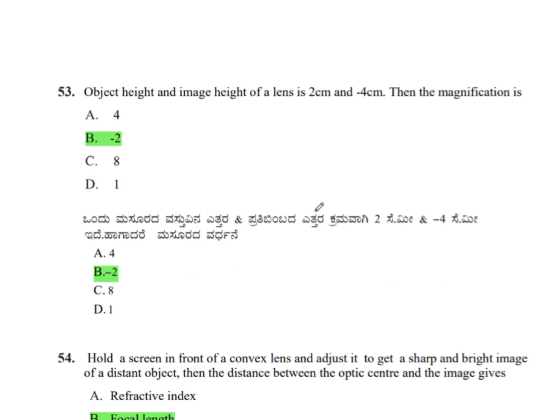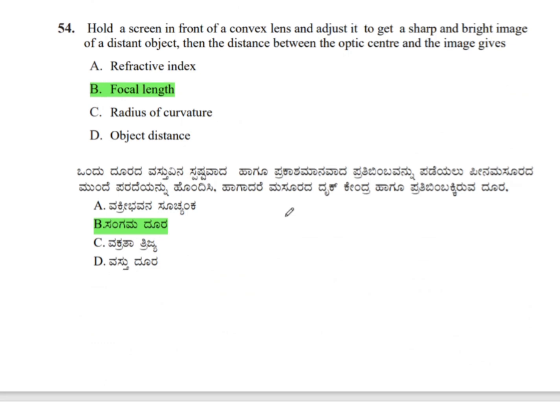Object height and image height of a lens is 2 cm and minus 4 cm. The magnification is height of image divided by height of object, that is minus 4 divided by 2, we get minus 2. Therefore, the magnification is minus 2. Next question.